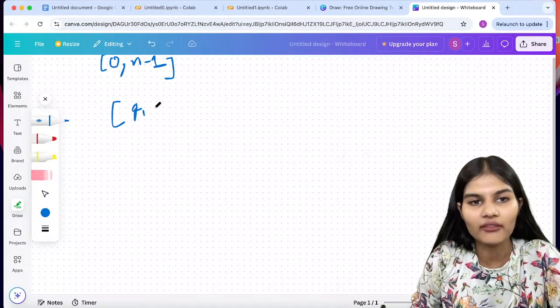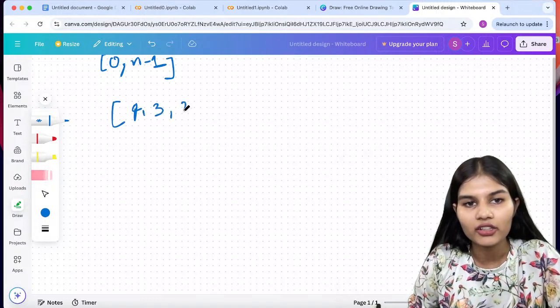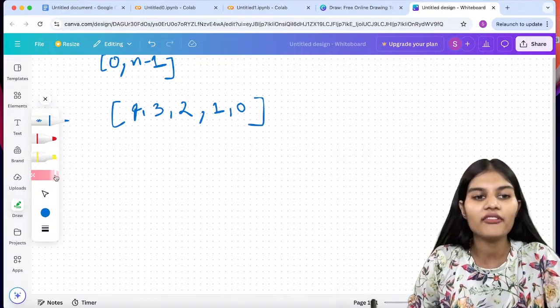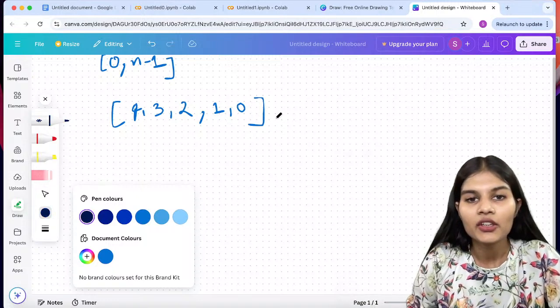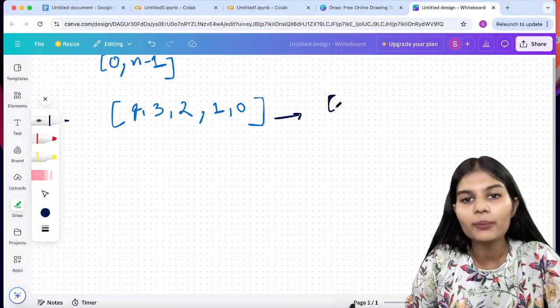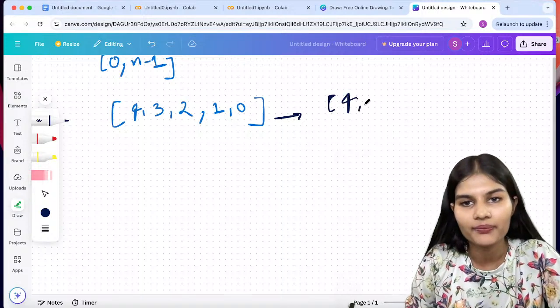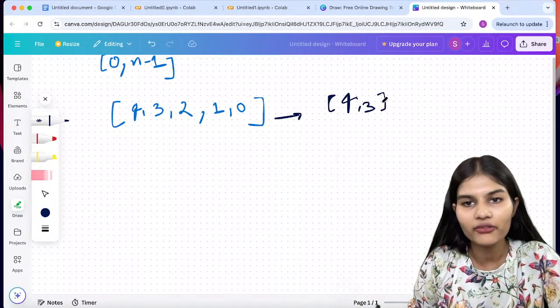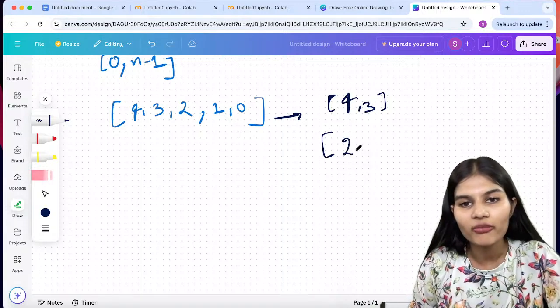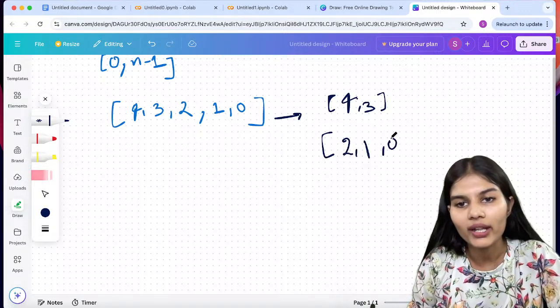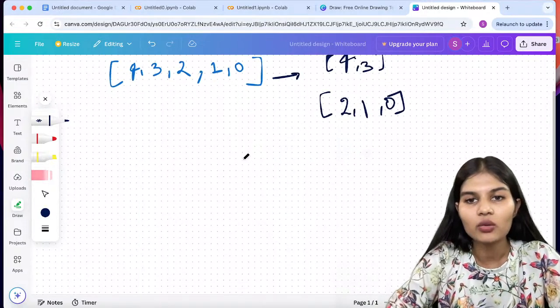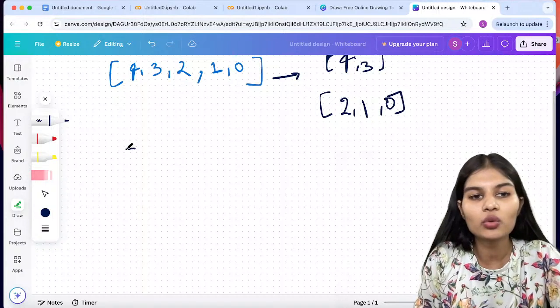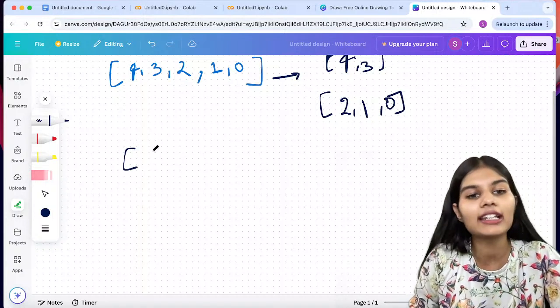Let's say I have an array 4 comma 3 comma 2 comma 1 comma 0. Let's say this is my final array. When I sort this completely, it breaks it into 2 arrays. The first array will be 4 comma 3 and the second array will be 2 comma 1 comma 0. As a final result, I would get 2 different arrays sorted separately.